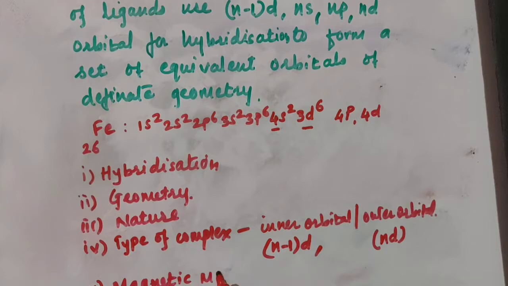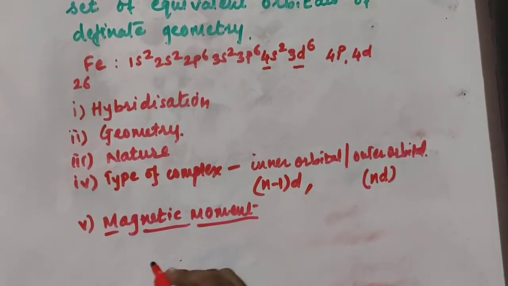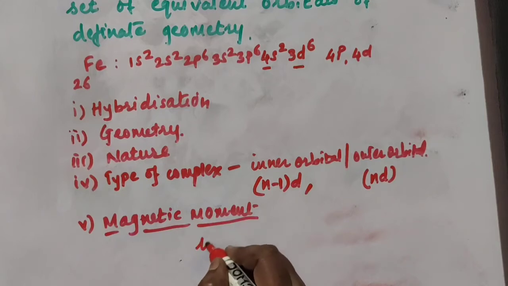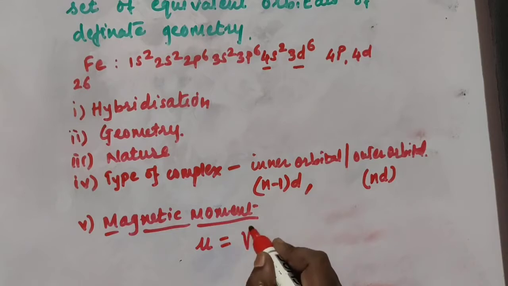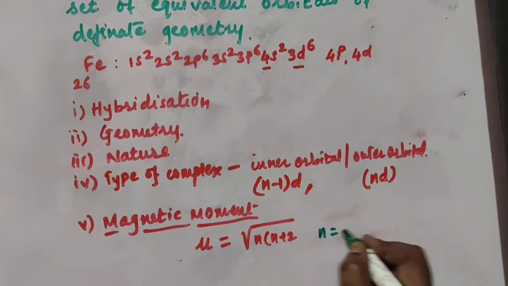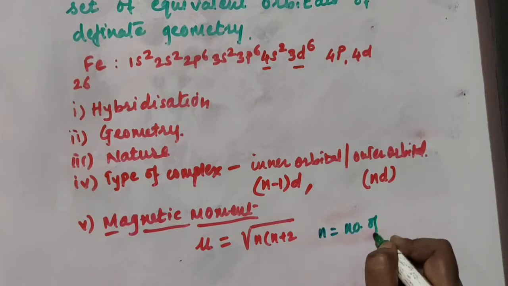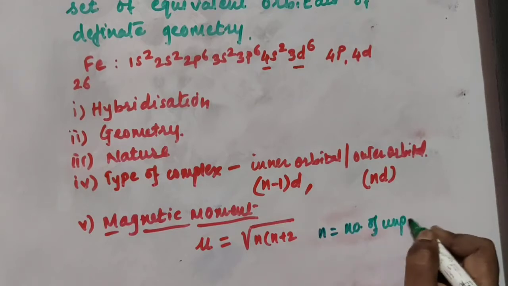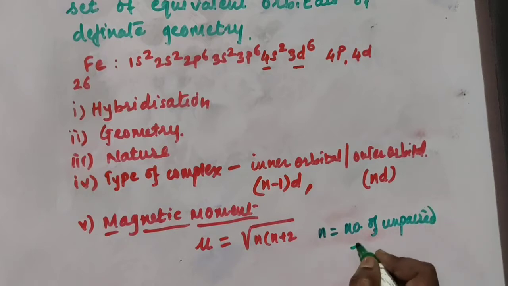Magnetic moment you can find out from the number of unpaired electrons present in the complex, using the formula mu equals under root n into n plus 2, where n is the number of unpaired electrons.